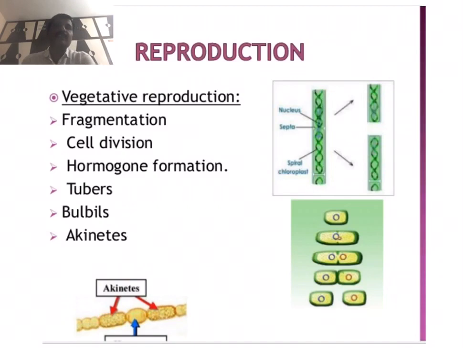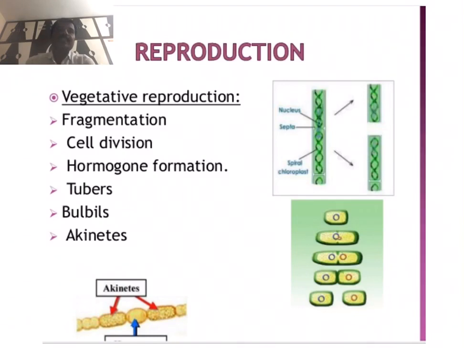In some other species, vegetative reproduction takes place by cell division. This is the simplest method of propagation and is commonly found in unicellular algae like Chlamydomonas, desmids and diatoms.